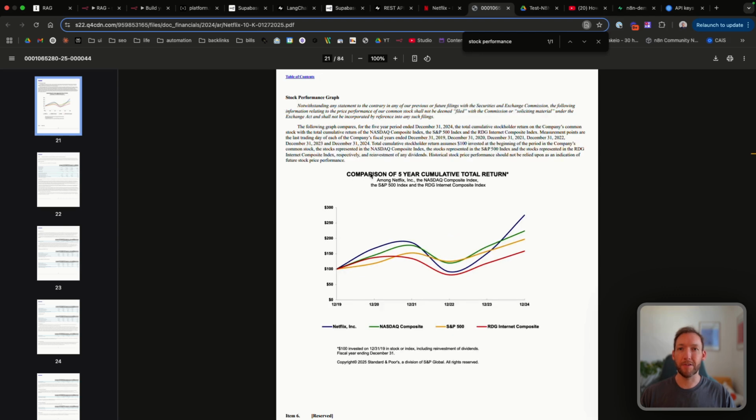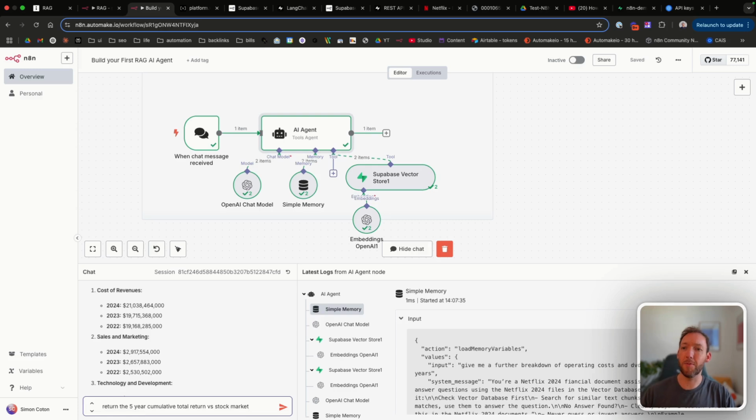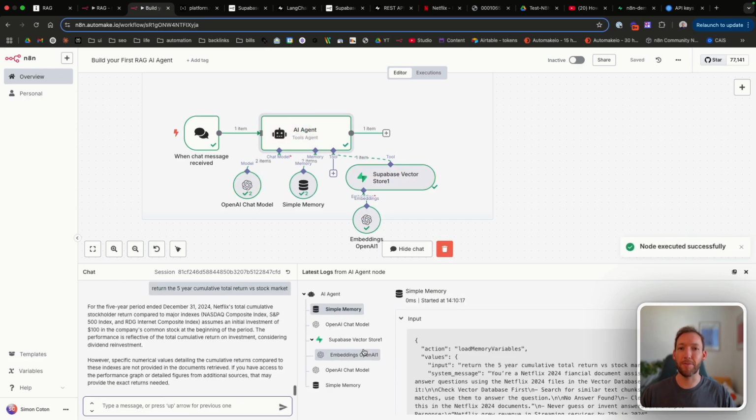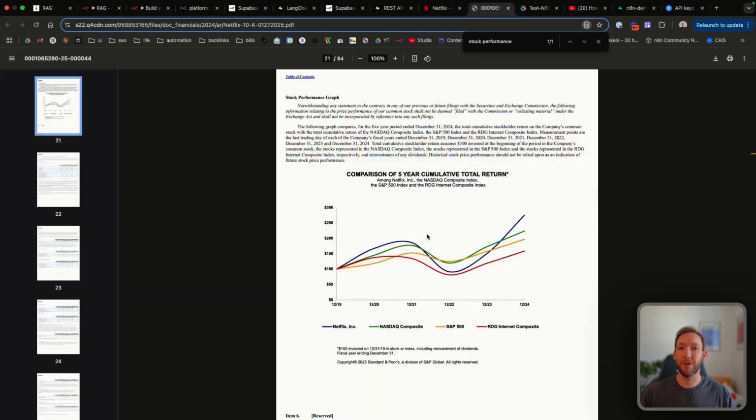So let's see if we search the 5-year cumulative total return versus the stock market, because that's what that was showing. And it might have some text underneath, but if not, it might not be able to answer the question. There we go. However, specific numerical values detailing the cumulative returns are not provided in the documents retrieved. If you have access to the performance graph or detailed figures from additional sources, that may provide the exact returns needed. So it knows that we have some sort of information in here, and it's given us what it can, but it cannot extract anything from that chart.